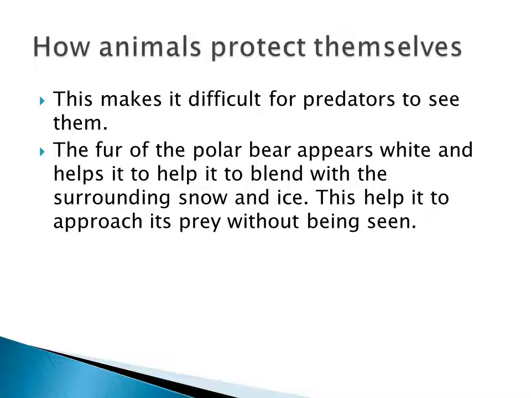Examples: crows, deer and human beings. Next we have seen what we mean by scavengers. Scavengers are animals that eat the flesh of dead animals. Examples: jackals, hyenas and vultures.